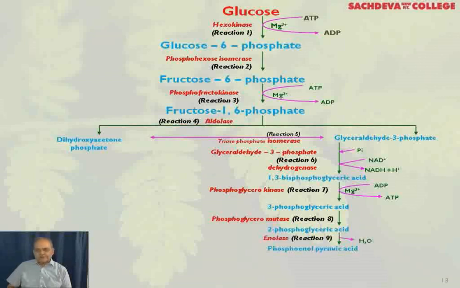Enzyme is enolase, and phosphoenol pyruvic acid liberates the phosphate. ADP is converted into ATP, and you get pyruvic acid. An enzyme here also, since the transfer of phosphate is there, magnesium ions are necessary. An enzyme is pyruvic kinase. So from glucose, during the glycolysis, the pyruvic acid is formed.